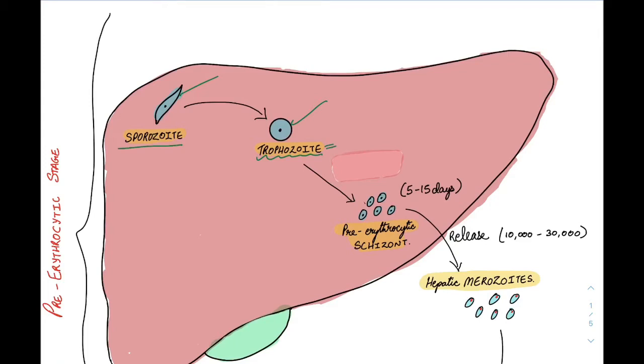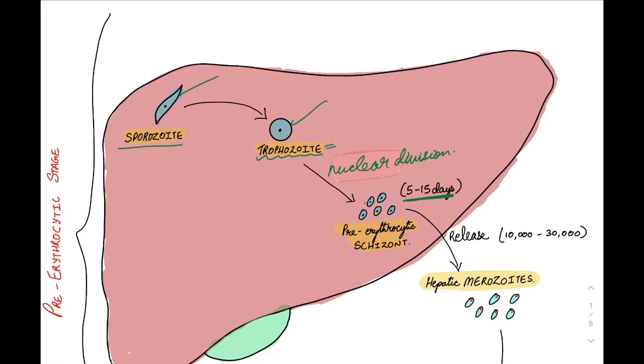Now, once the trophozoite stays in the liver, it undergoes nuclear division and gets converted into pre-erythrocytic schizont. This pre-erythrocytic schizont stays in the liver for 5 to 15 days depending on the species of the Plasmodium parasite.